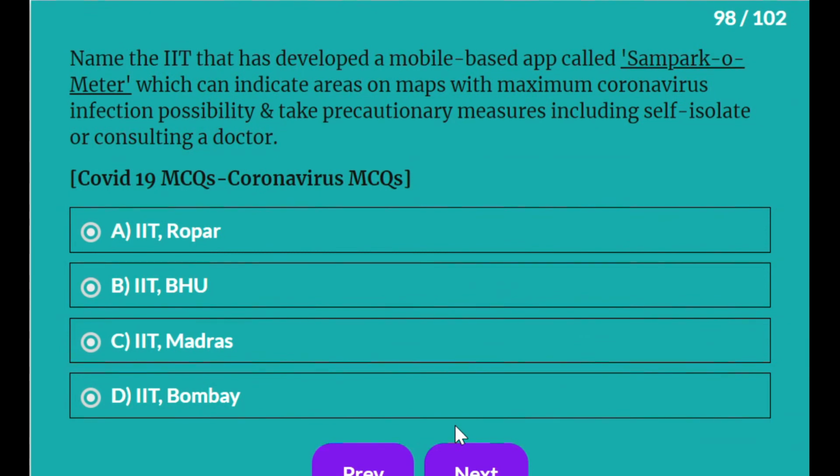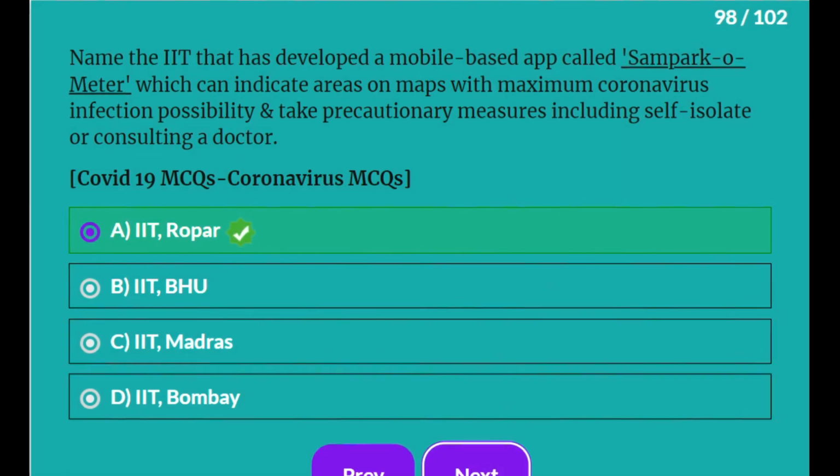Name the IIT that has developed the mobile app called Sampark-O-Meter, which can indicate areas on maps with maximum coronavirus infection possibility and take precautionary measures including self-isolate or consulting doctor. It is IIT Ropar.